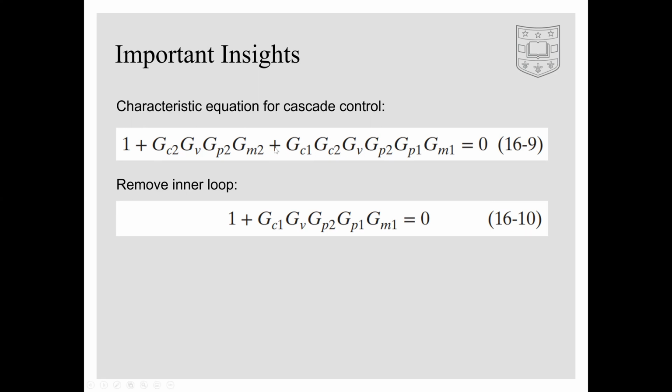Now, if we remove the inner loop by setting the transfer function for the inner loop gm2 equal to 0, then the second term in the characteristic equation drops out, and we get the characteristic equation for conventional feedback control systems. So we can see how cascade control and conventional feedback control are very closely related. It's just one term here that's being dropped out.